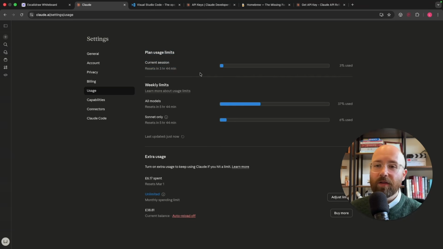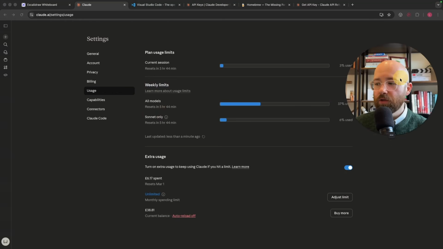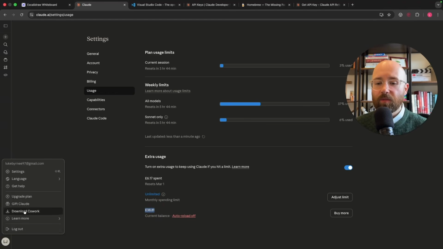It's a 5-hour session, and you have a limit per session. Then in a week, you have a limit, and mine is at 37%. You have Sonnet only as well. Then you have extra usage, so you can go and buy some extra usage if you're going to need it. And then I have this extra thing here. Whereas like if you use Sonnet 4.6, Opus 4.6, you get extra. Anyway, I'm on the max plan.